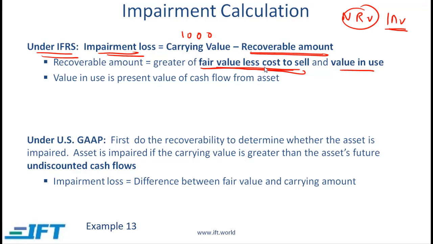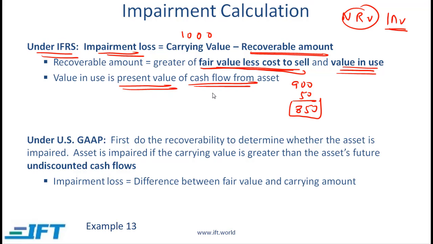If the fair value of this machine after it has been damaged is equal to 900 and it would cost 50 to sell the machine, then the recoverable amount is 850. So we compare 850 with the value in use. The value in use is defined as the present value of the cash flows that this asset will generate.